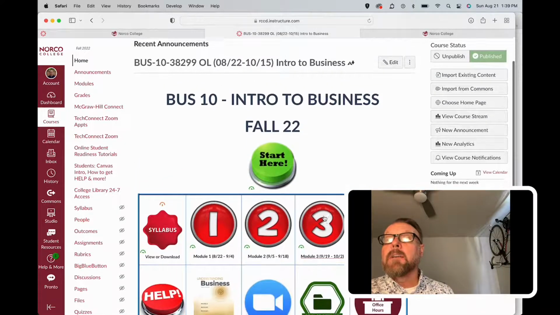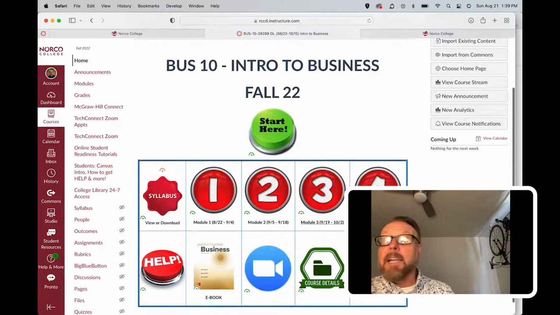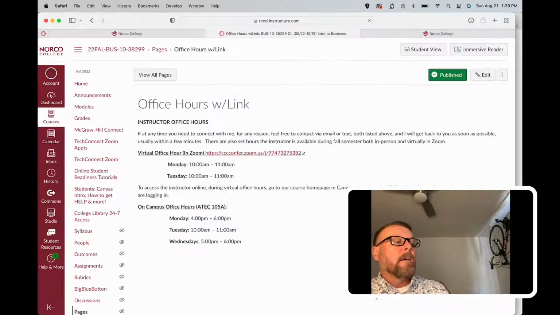The course details just tells you what the course is about, what book you need. There's also a quick handy dandy schedule in there of every week's assignments, but it's really nothing more than what you see in modules. So anyway, if you want to look at that, you can. And then next to that is my office hours link. And if you select that, I'm going to go ahead and do that. It's going to show you when I'm available for office hours.